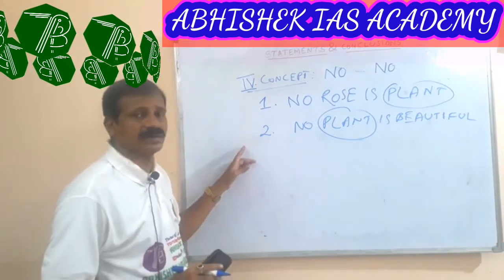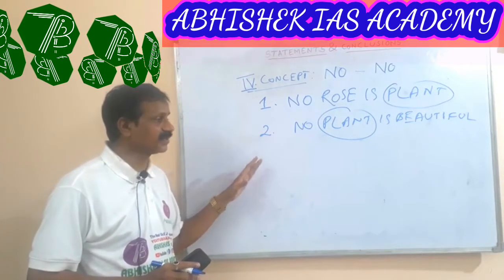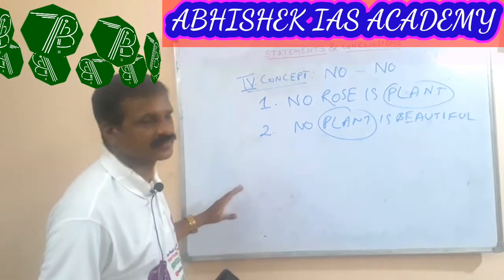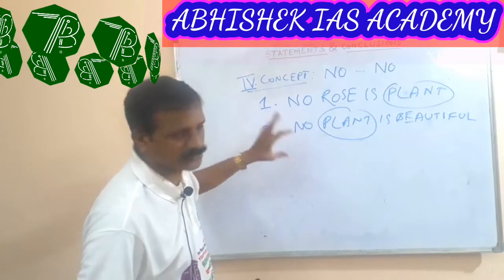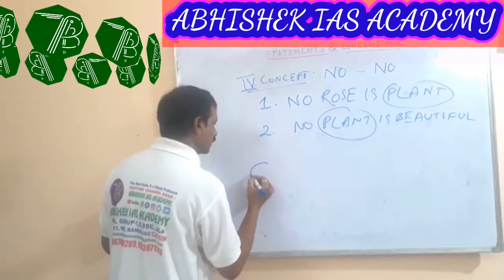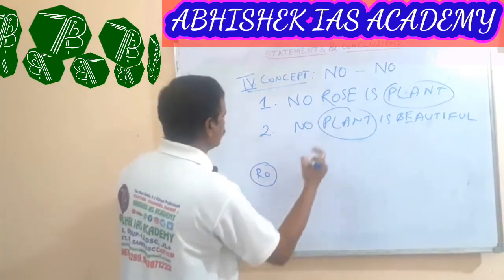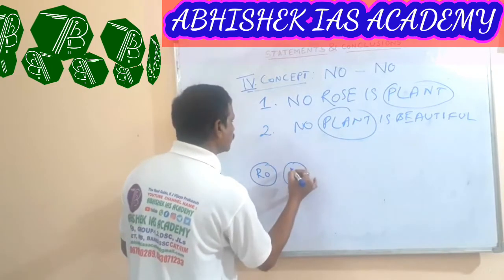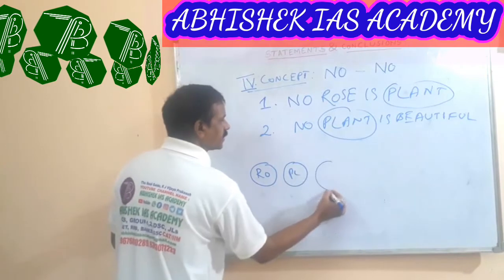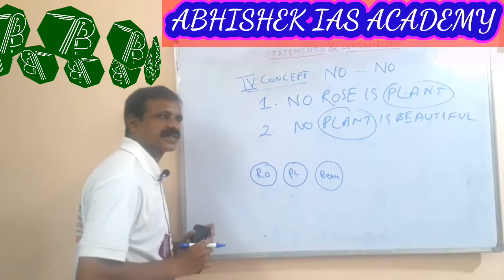First of all, we frame the Venn diagrams for the two given statements: no rose is plant, and no plant is beautiful.